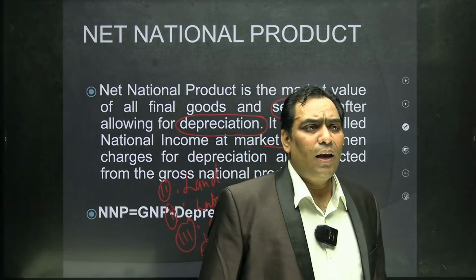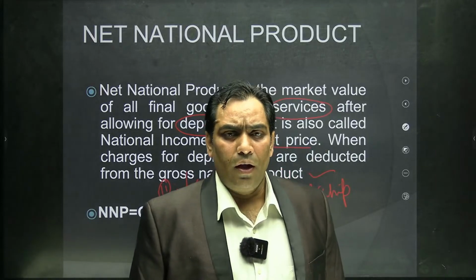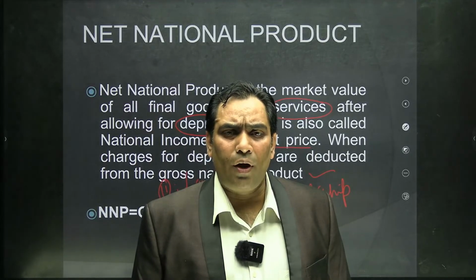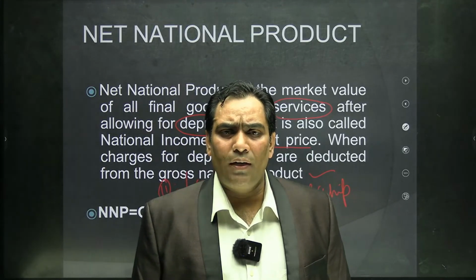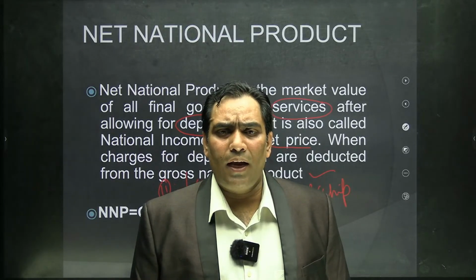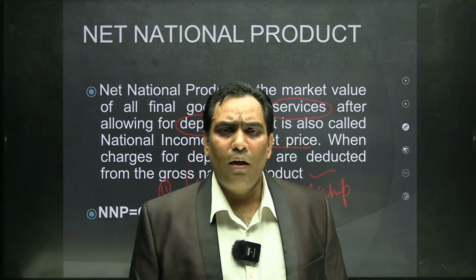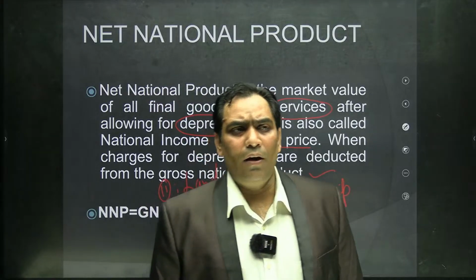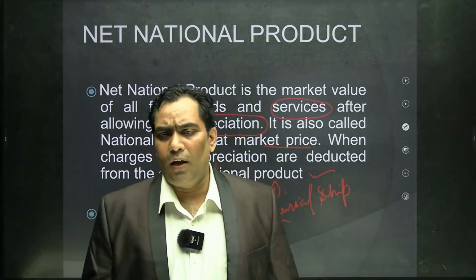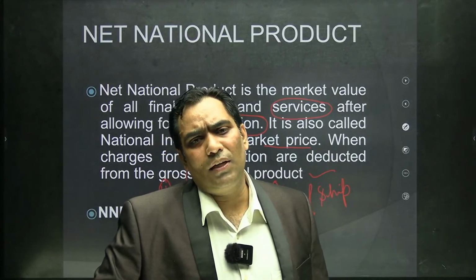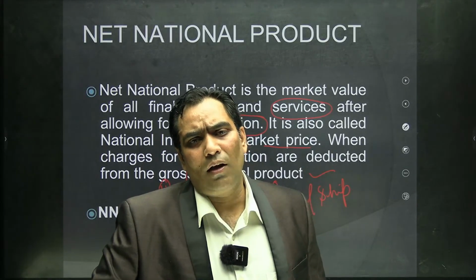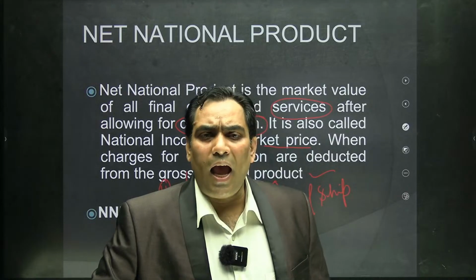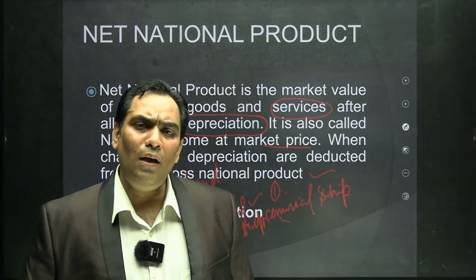So what is net national income? Net national income or NNP is nothing but the total monetary value of all the goods and services produced by the nationals throughout the world after deducting the value of depreciation. And we understood the meaning of depreciation: it is the cost of wear and tear in the capital goods when they are involved in the production process.